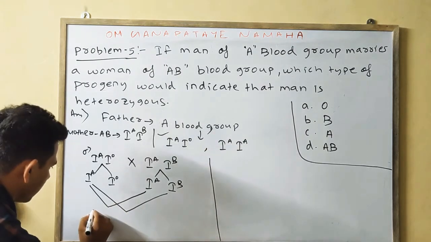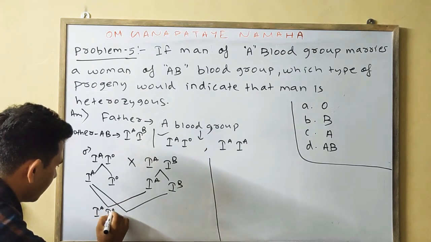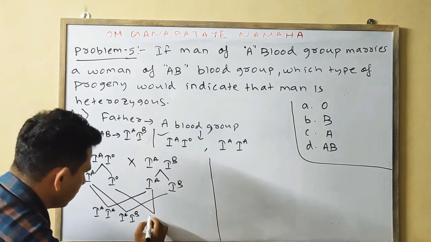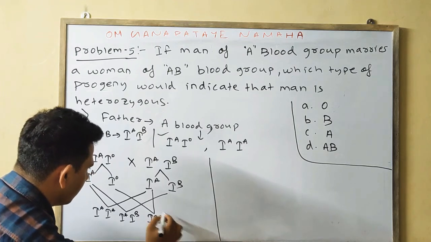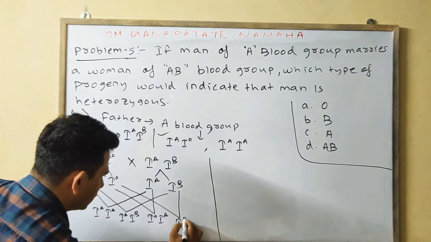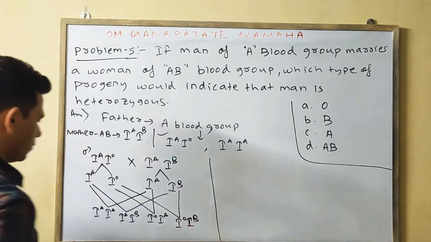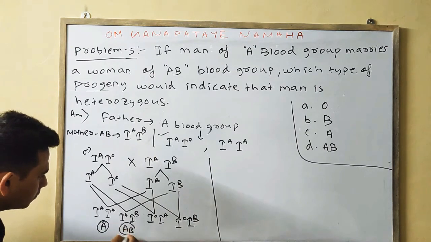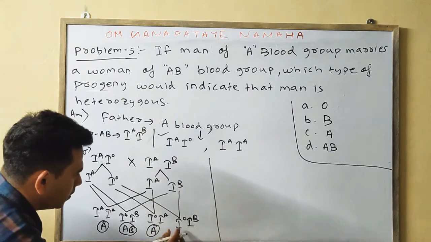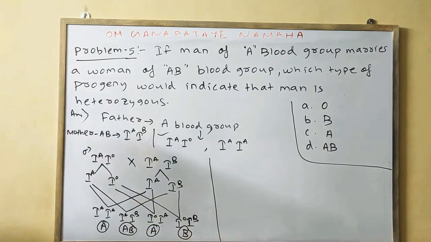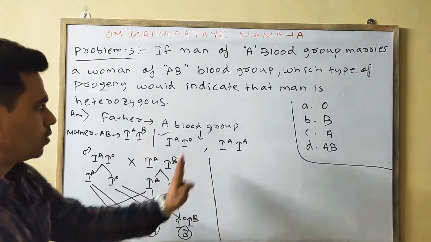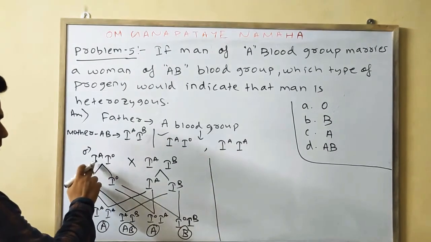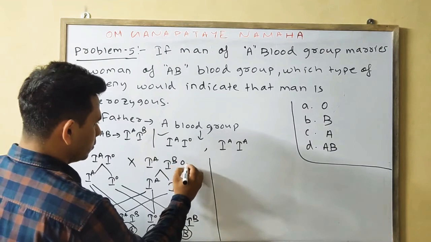We will find IA IA, IA IB, I0 IA, I0 IB. So IA IA means A blood group, IA IB means AB, I0 IA means A, I0 IB means B. So in this case we find A, AB, A, B. We will see in the next case the homozygous condition. This one is your heterozygous, IA I0. This one is your male, this one is your female.